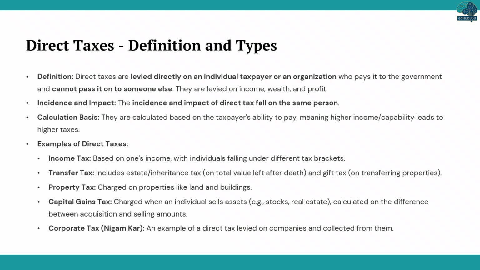Common examples include income tax, which varies by income bracket, transfer taxes like estate or gift taxes, property tax on land and buildings, capital gains tax on profits from selling assets, and corporate tax, also known as Nigam Kar, which companies pay on their profits.